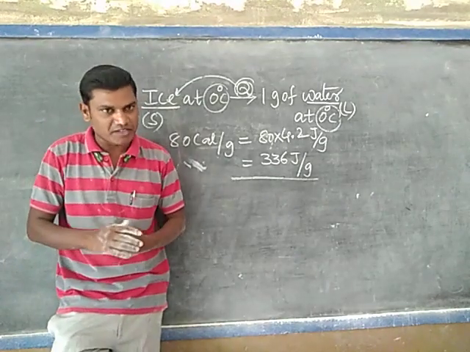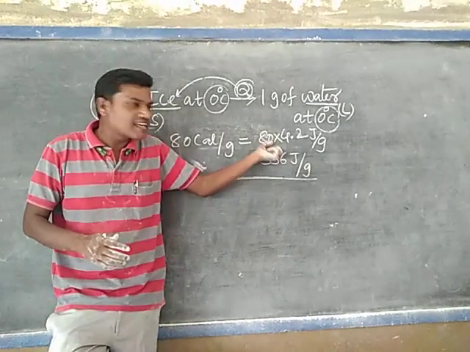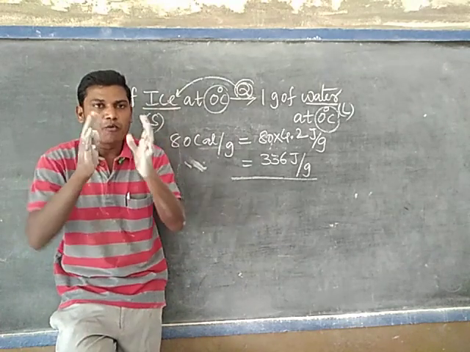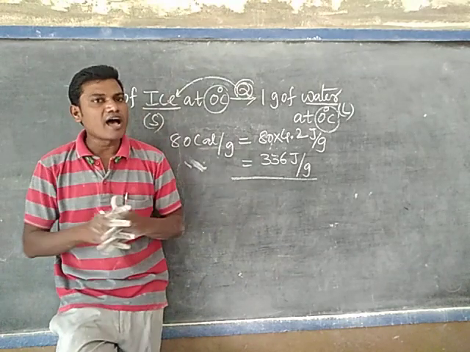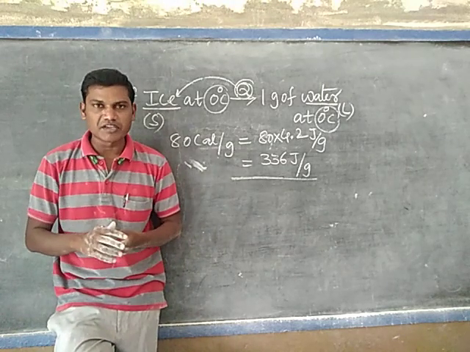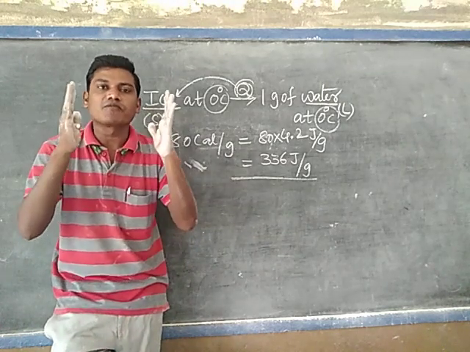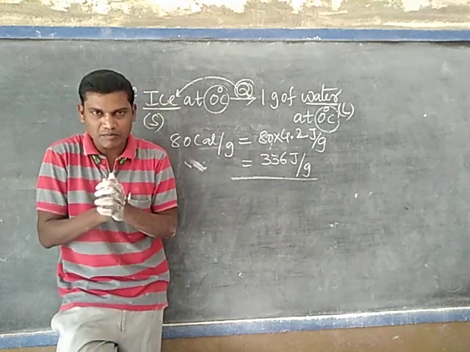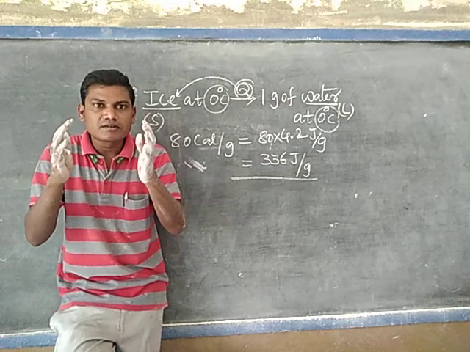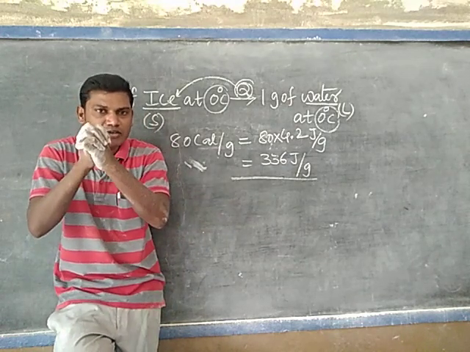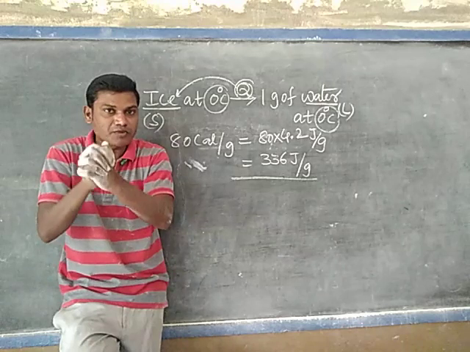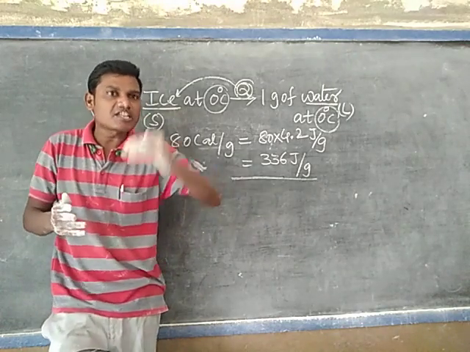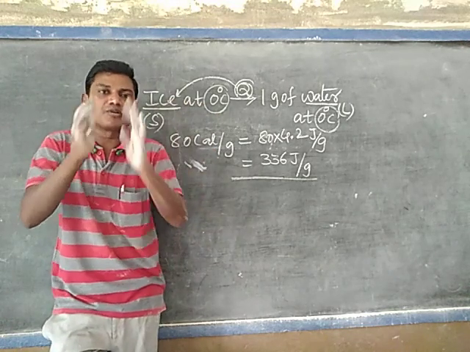But listen very carefully: how is this excess heat energy utilized by the body without a rise in temperature? We know that according to the thermal properties of matter, there is no intermolecular space or distance between the solid particles, because in a solid the particles or molecules are tightly bonded together. That's why there is no intermolecular space. Whereas in liquids and gases, a small intermolecular space is there.